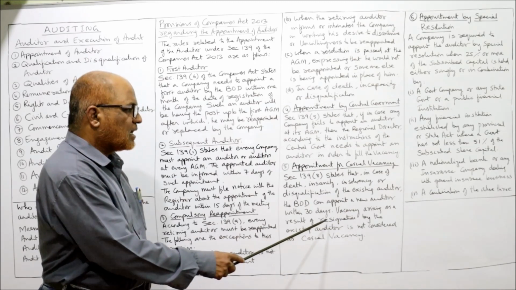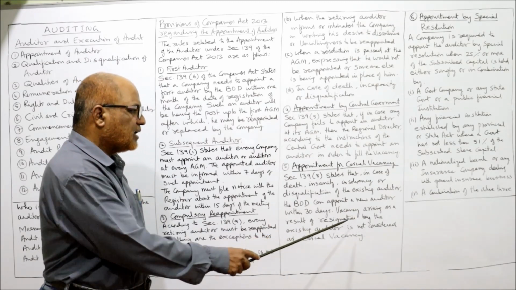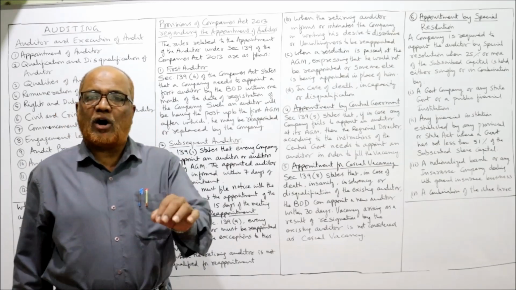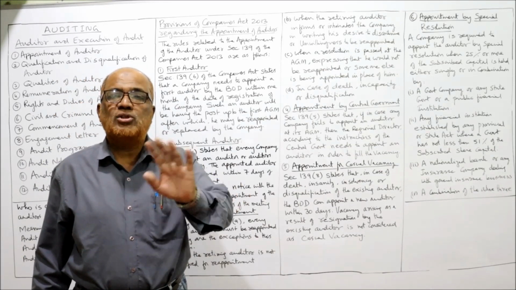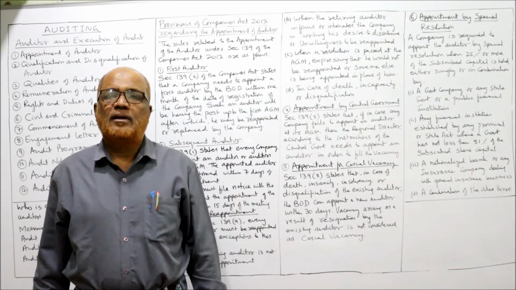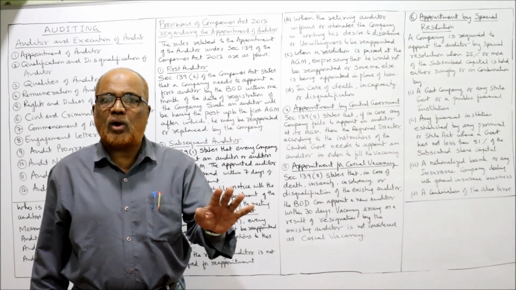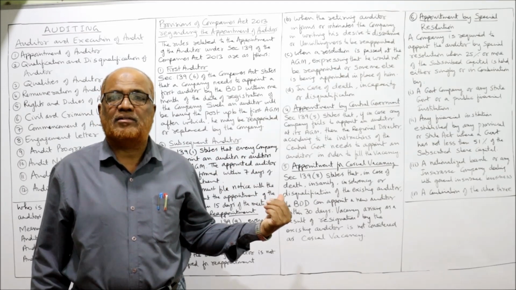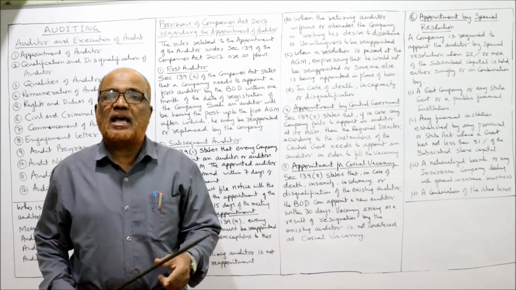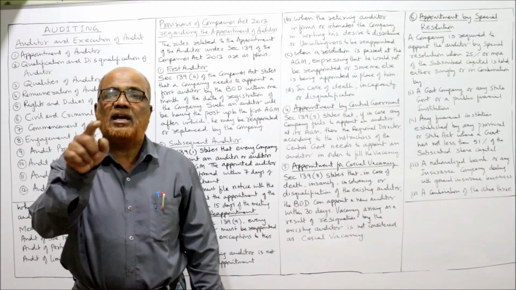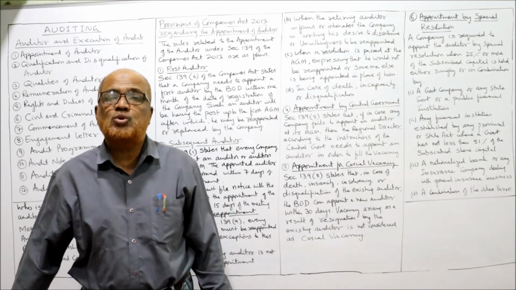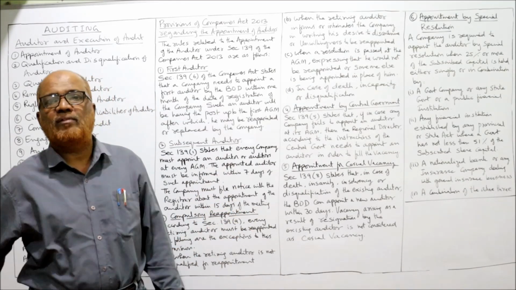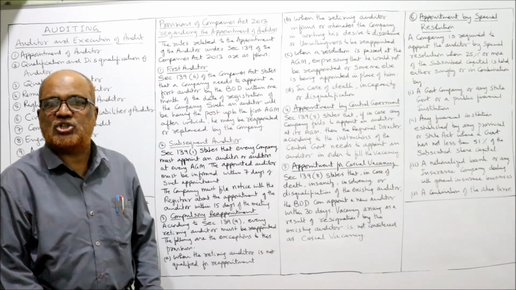Vacancy arising as a result of resignation by the existing auditor is not considered as casual vacancy. If the auditor resigns, it is not called casual vacancy. That vacancy cannot be filled up by the board of directors. The board of directors can fill up the auditor's vacancy if it is arising due to casual vacancy, on death, or insanity, or insolvency, or disqualification.